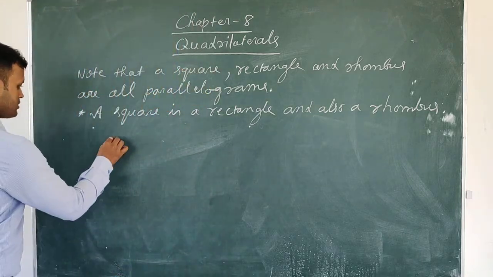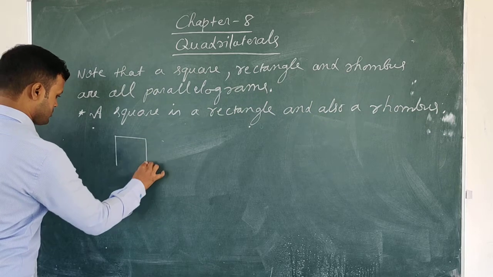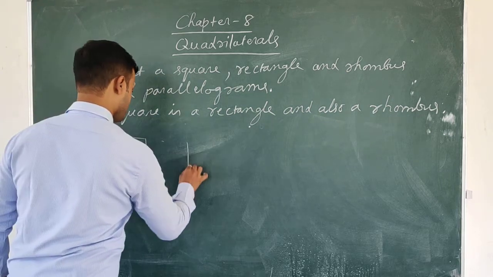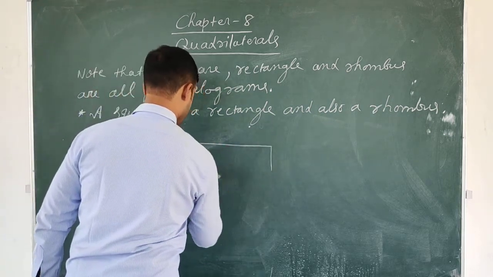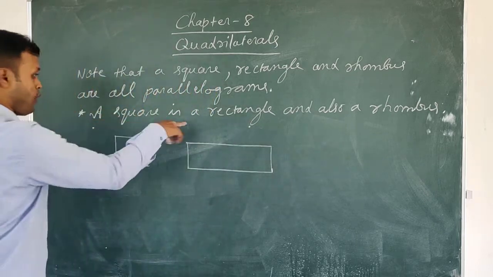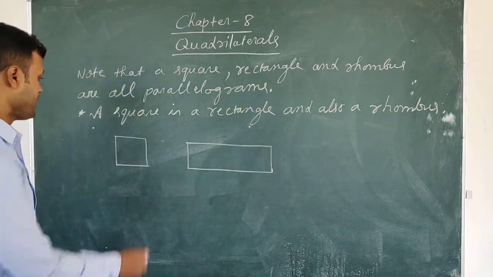So, students, here it is written that a square is a rectangle. So how can a square be a rectangle?